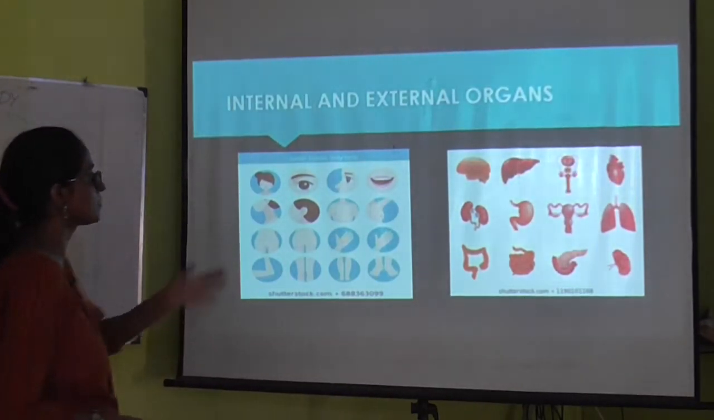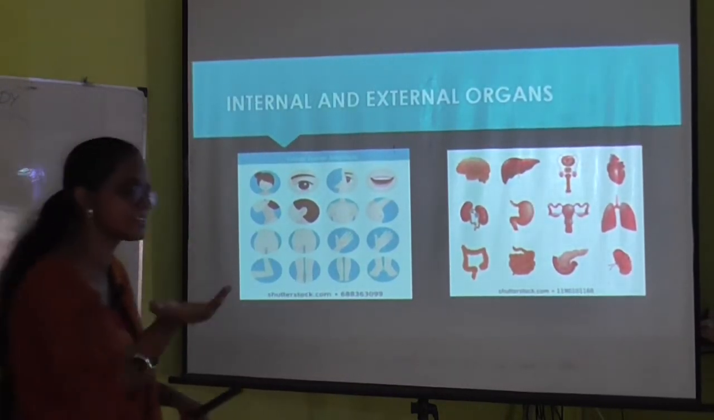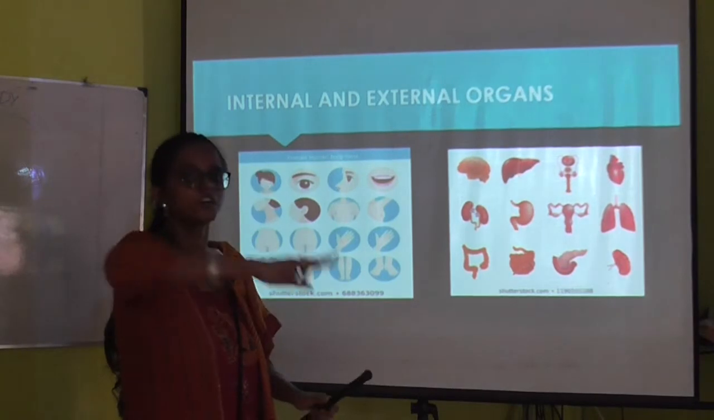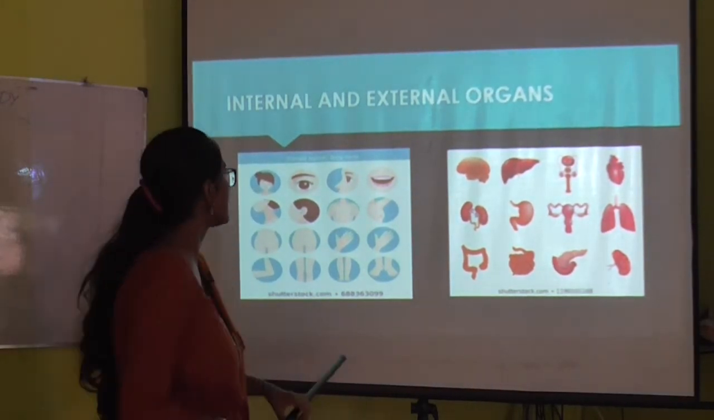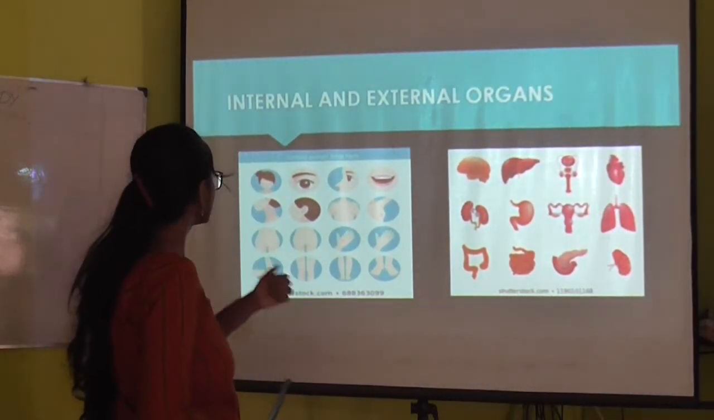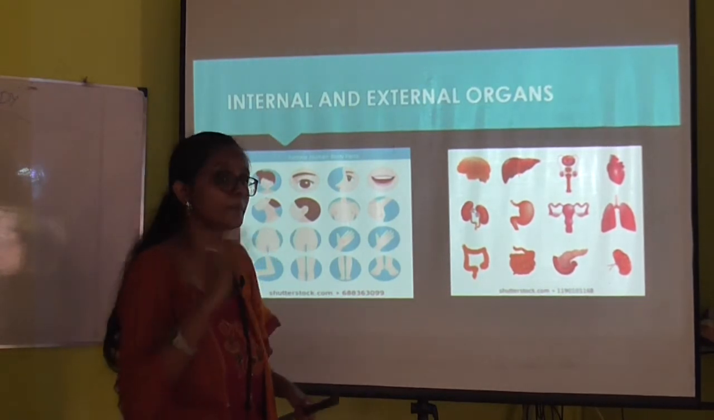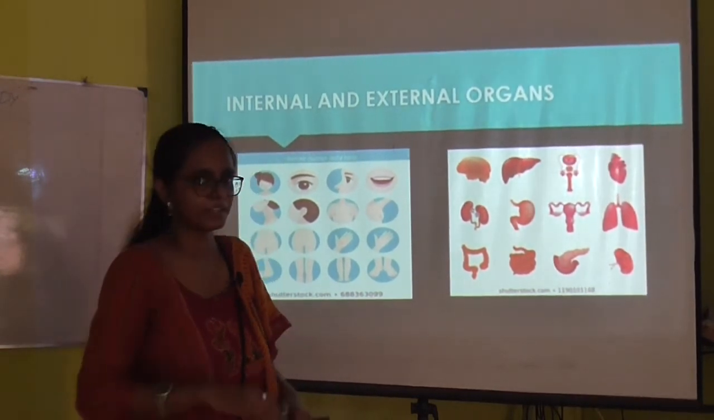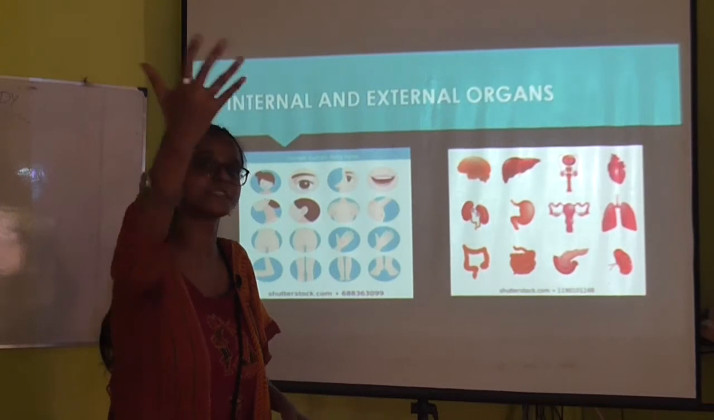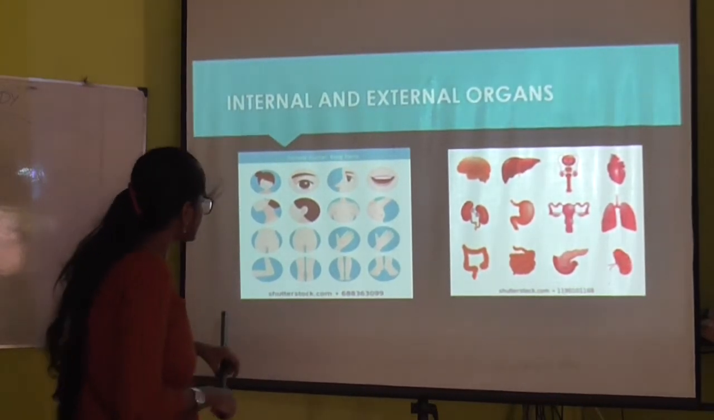On the next slide, we are going to learn how the organ is divided into two types. Organs are divided mainly on the basis of visibility: how much of the organ is visible. Clear?